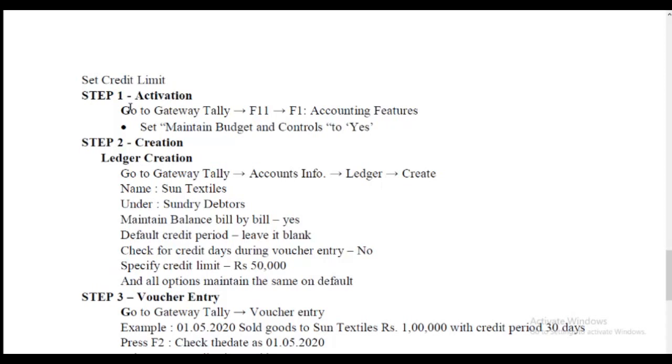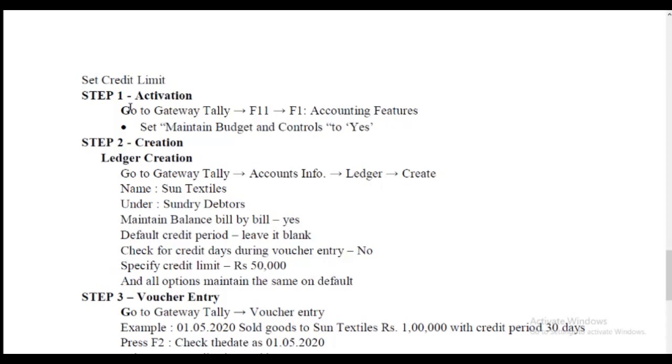Set credit limit is also a budget component, because we set some credit limit for our sundry debtors, like only 50,000 is the credit limit for so and so company.